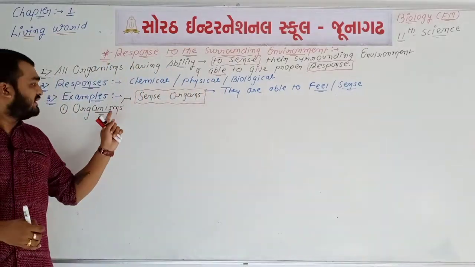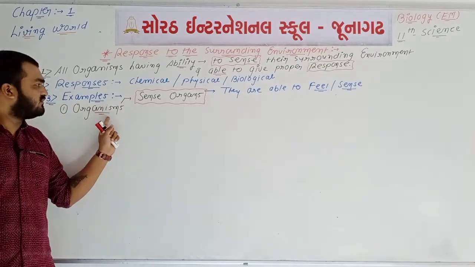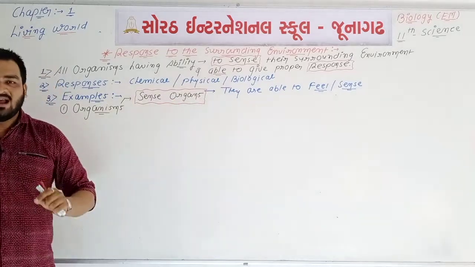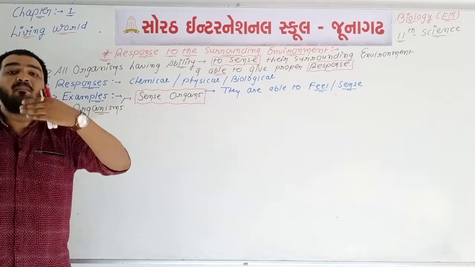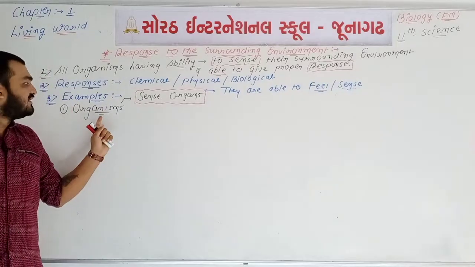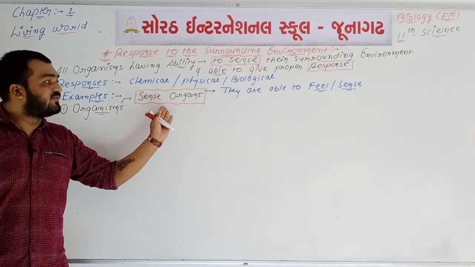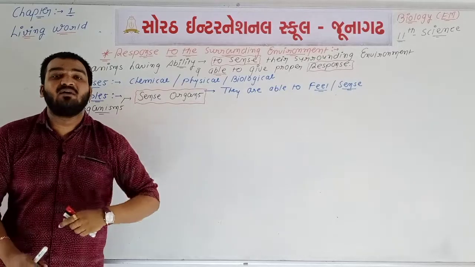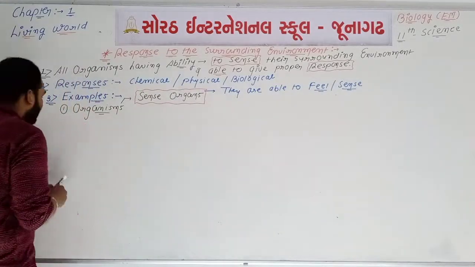So you will remember only three important words. The first one is organism, second one is sense organ, third one is able to feel. And from these three words you are able to make a whole sentence: different types of organisms have different types of sense organs, and with the help of these sense organs, organisms are able to feel or sense. Okay, so that's all about the first point.